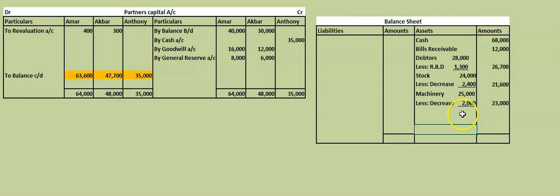Now, these are the items. Now, last item is land in the asset side. Land, if you see it is increasing, so we have to add. Land is given 15,000. Add the increase.